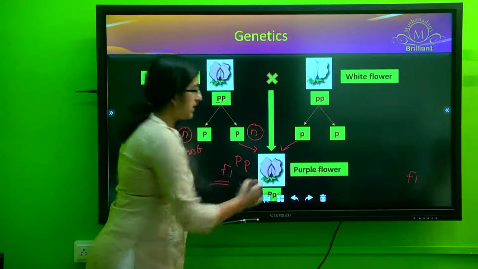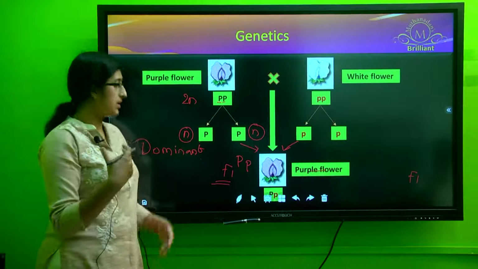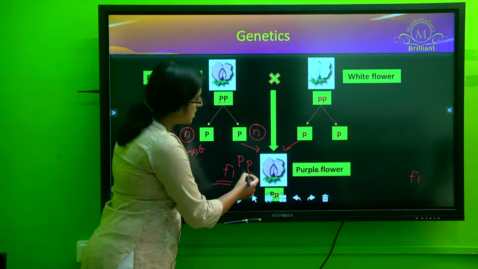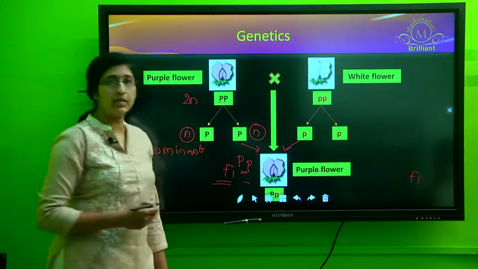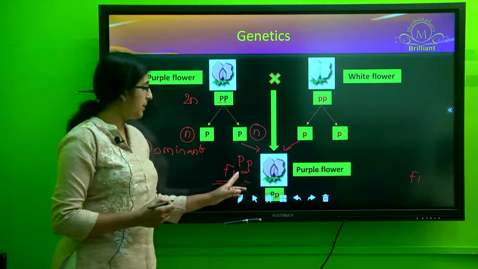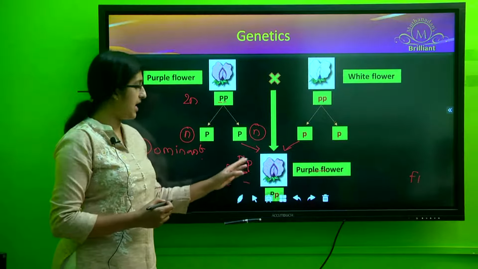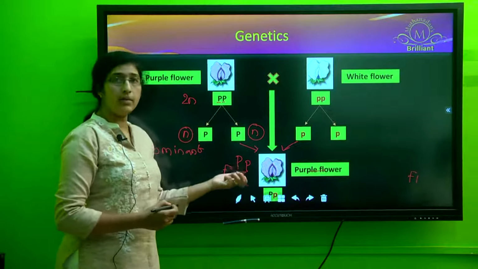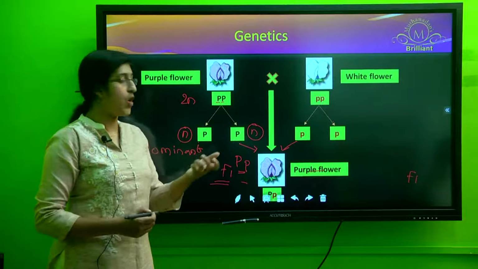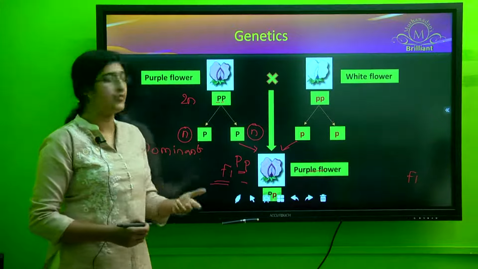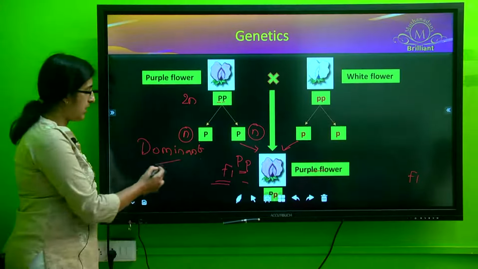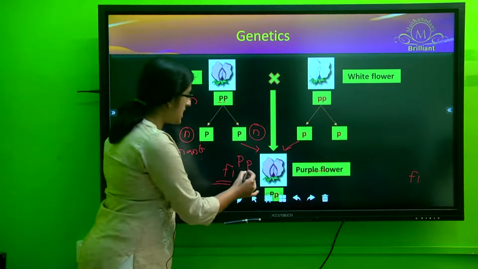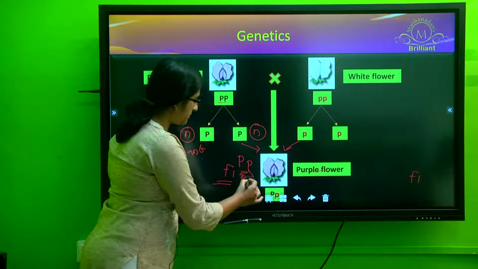Now, since phenotypically, the appearance was the purple color, it meant that purple is the dominant allele. Meaning if both the allele for the purple color as well as the white color are present together in the offspring, the one which expresses itself is called the dominant one, and the allele whose expression is being masked is called the recessive allele.